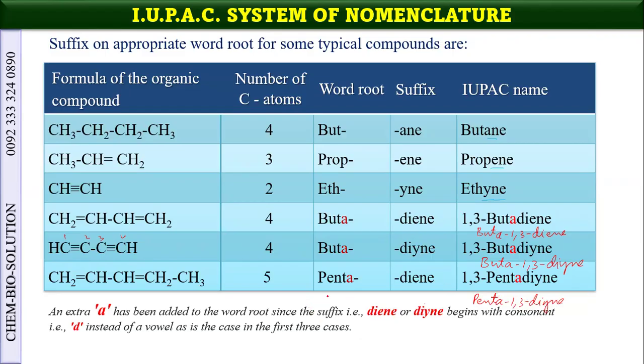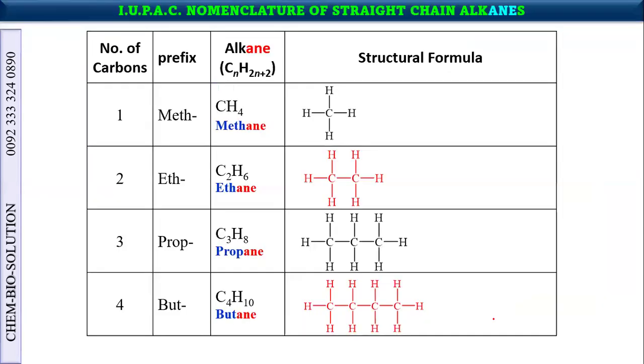So we add an extra a to indicate that there are two double bonds or two triple bonds, to avoid the consonant clash that we have seen in our previous slide. Now these are very simple organic compounds. These all are alkanes. This is the homologous series of alkanes. They have a difference of CH2 between two consecutive members.